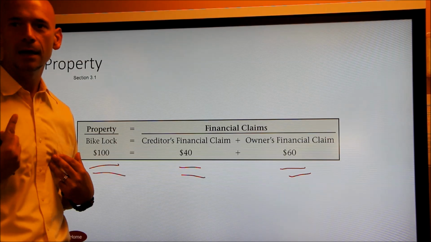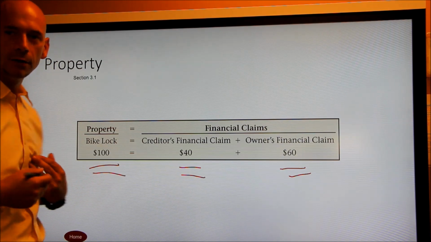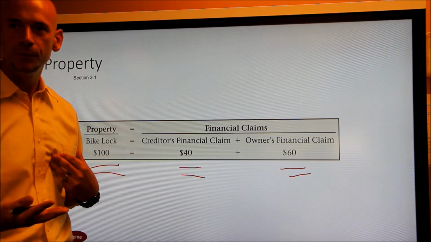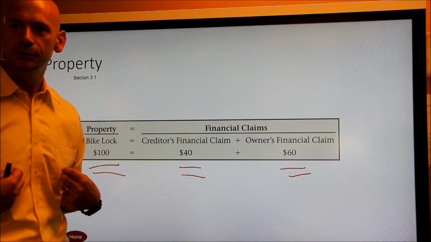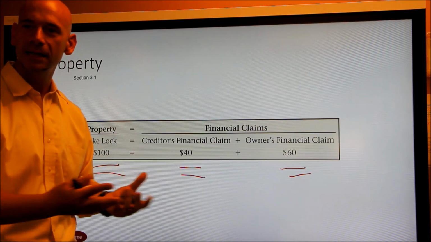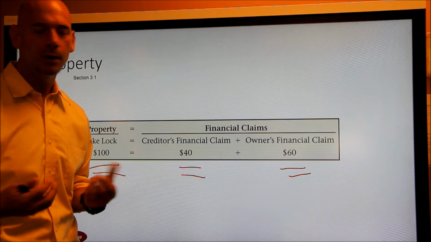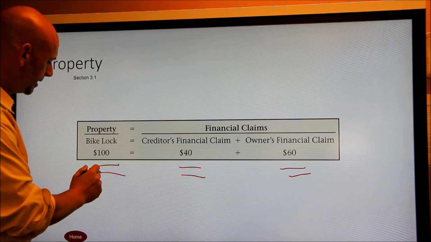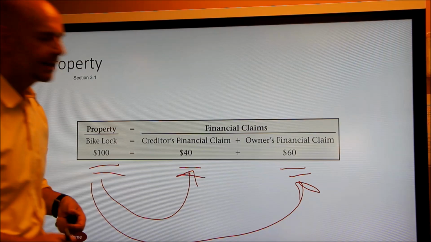No, right? It's not really our $100 to keep, because there are two people who have a claim to that $100 bike lock, or the value of that $100 bike lock, right? We put in $60, so if we were to sell it for $100, we get to get back our $60. That's our claim. But remember, who do we owe the $40 to? We owe the $40 to the bank, because that's what we borrowed. So do they have a claim to that $100 that we just sold our bike lock for? Absolutely, right? So what we would do is we would take the 100, we'd give 40 back to the bank, and we would take our 60 back. Now both of the parties that had claims to that asset have been paid back, and that's the way that it works. All right.